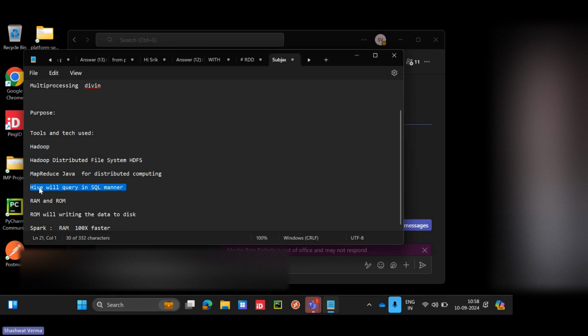The data is distributed in different machines, in a cluster. Hive will allow us to query the data using SQL on this HDFS. Hive is a framework created on top of Hadoop, which will allow us to query the data. And MapReduce is for transformation.